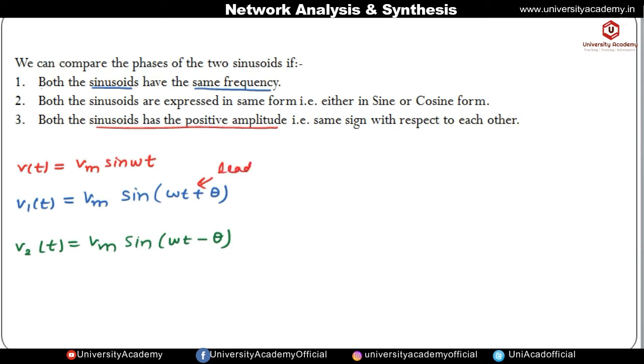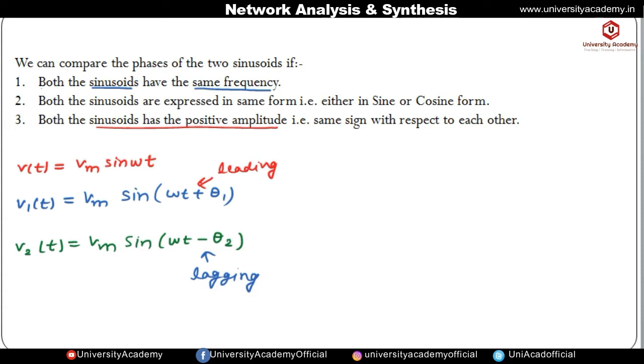Okay, so v1 of t is leading v of t by the angle theta 1, and suppose this angle is theta 2. It means v1 of t is leading v of t by the angle theta 1, and similarly this v2 of t is lagging v of t by the angle theta 2.